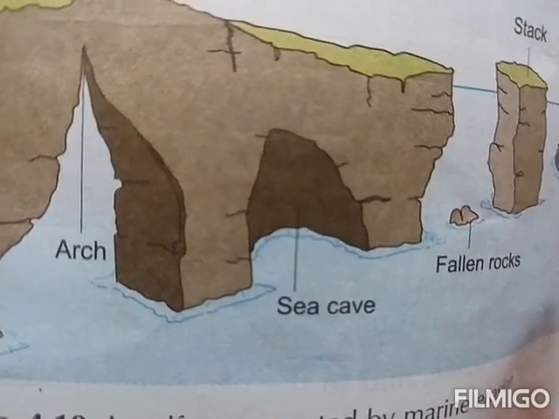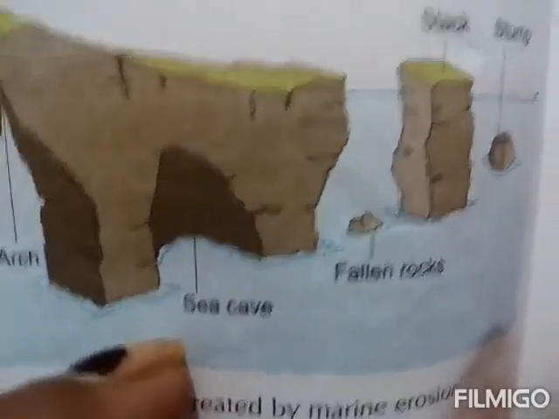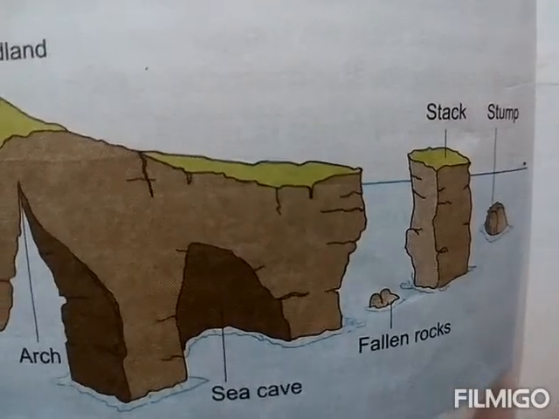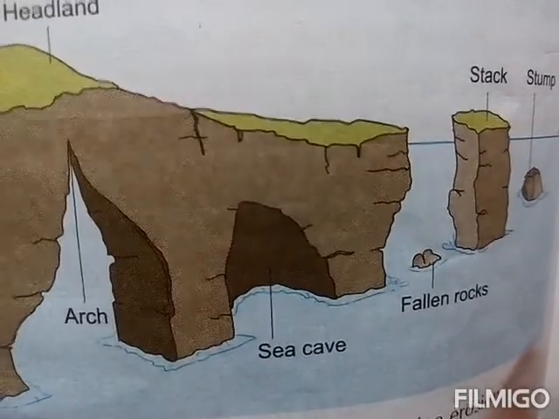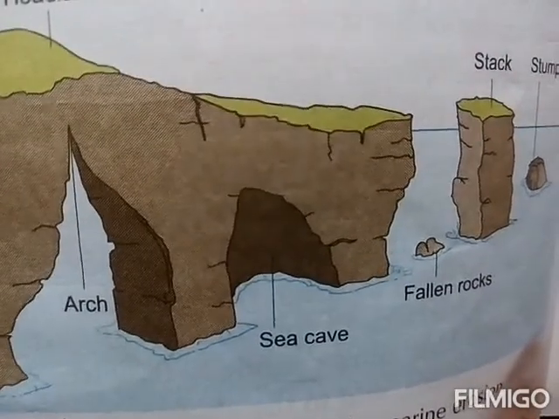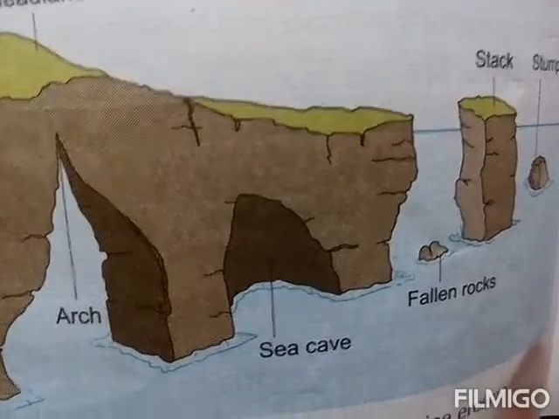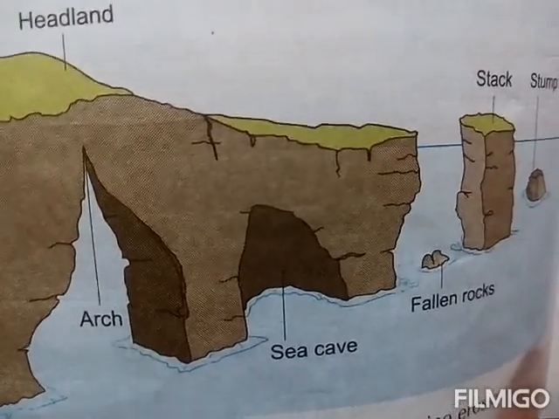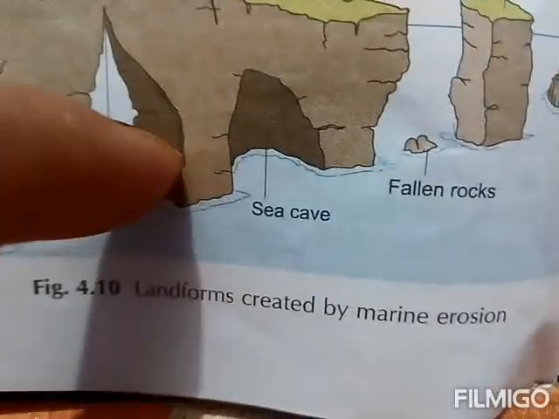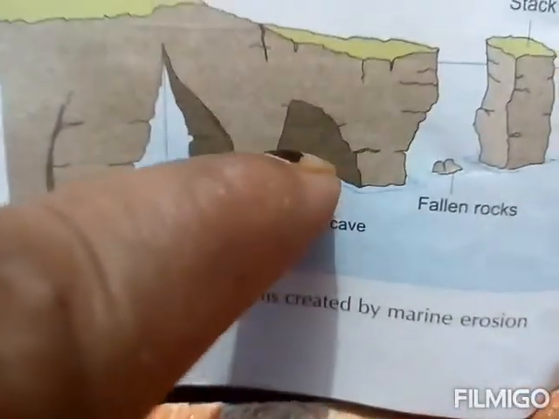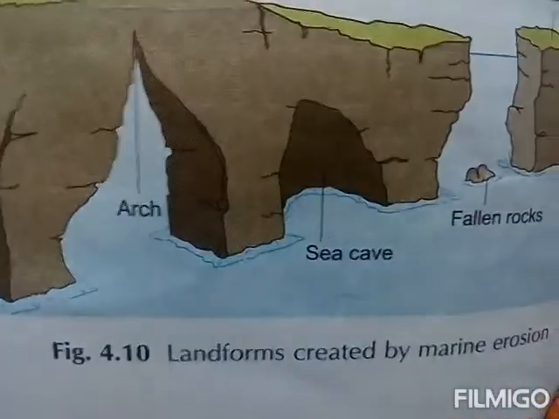Student, in this figure you can see a sea cave. When sea waves strike at the rocks, cracks develop. Over time, they become larger and wider, and hollow-like caves are formed in the rocks. They are called sea caves. You can see here also hollow-like caves are formed in the rocks. That is called a sea cave.